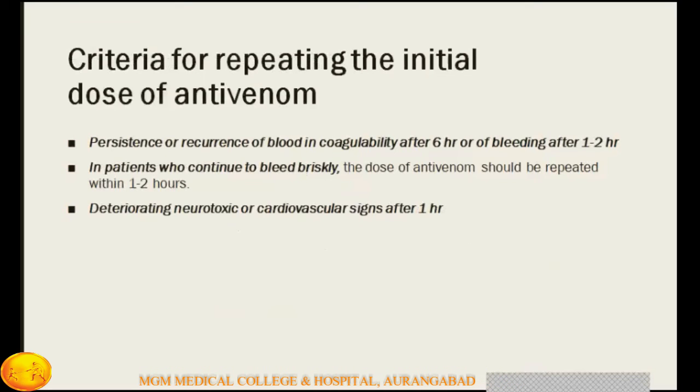The criteria for repeating the initial dose of antivenom: if the patient has persistent or recurrent blood coagulation abnormality after 6 hours, or the patient has bleeding after 1 to 2 hours, you can think of repeating the dose of anti-snake venom. In patients who continue to bleed briskly, the dose of antivenom should be repeated within 1 to 2 hours. With deteriorating neurotoxic and cardiovascular signs after 1 hour of giving this antivenom, you can think of giving a repeat dose.